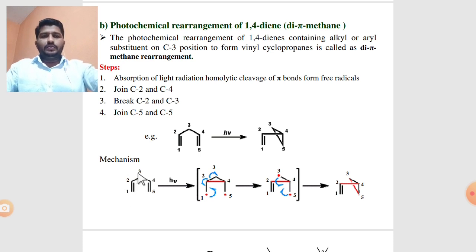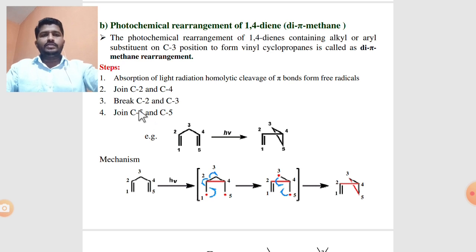See, 1, 2, 3, 4, 5 is a 1,4-diene molecule. By absorption of light radiation, there is homolytic cleavage of this pi bond, and it gives free radicals at 1, 2, 3, 4. Number second step, join carbon number 2 and carbon number 4. This red line is the new bond formation between carbon 2 and carbon 4.